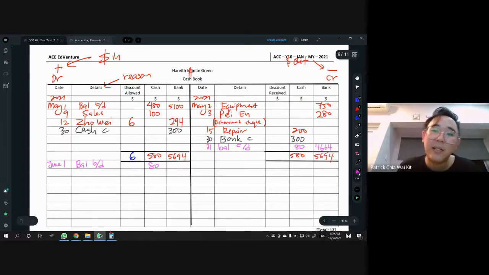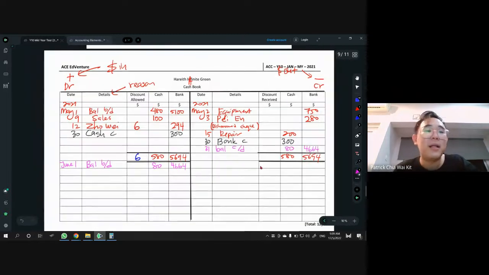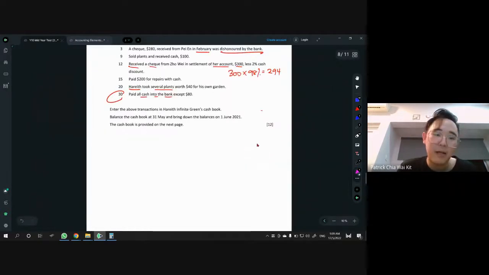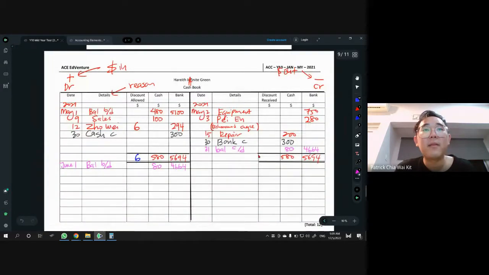Since the details are the same and the date is the same, you don't need to do it separately, right? Just put back the number 4664 and that's it. Then you should get the full marks here, right? The full marks could include the marks for the dates. Then you should get this for 12 marks. Okay, you should have everything here. Then you get 12 marks.